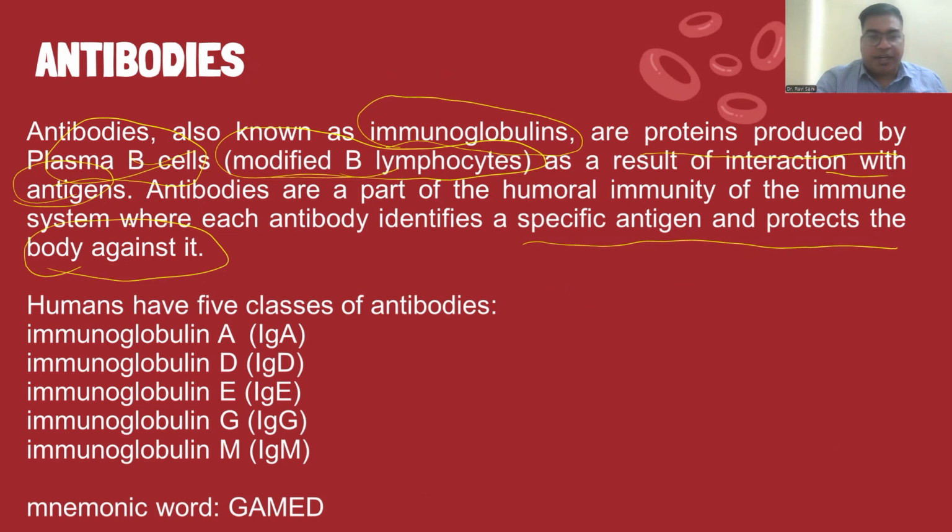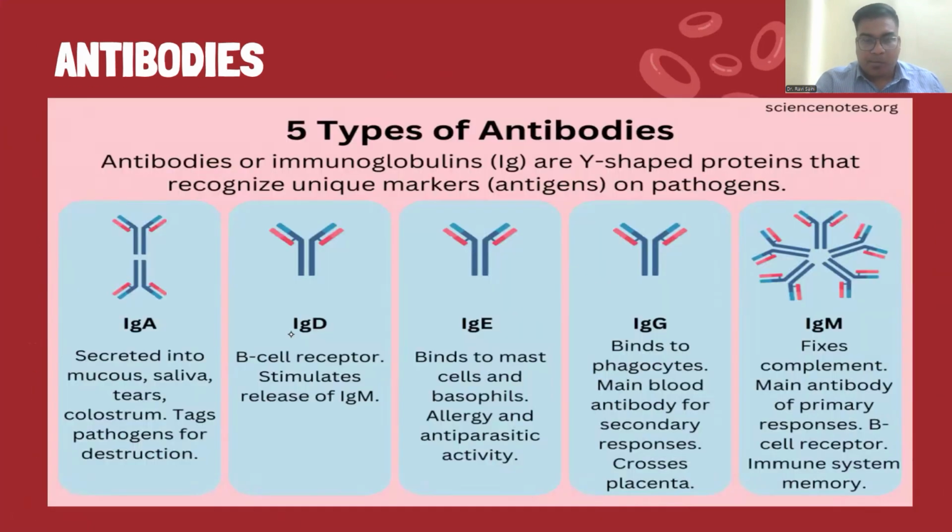Humans have 5 classes of antibodies. We can mnemonize them like game. The mnemonic could be GAMED: IgA, IgD, IgE, IgG, IgM. So these are the general groupings of antibodies. This one shows the respective differences between these antibodies: IgA, IgD, IgE, IgG, IgM. These are the structural differences between them.